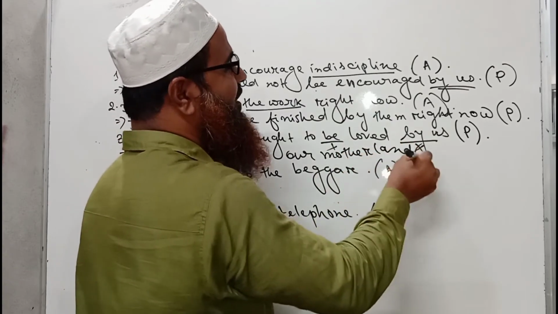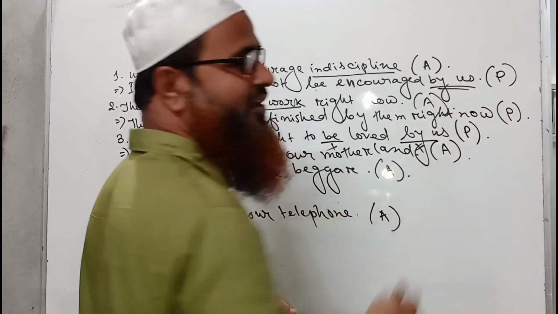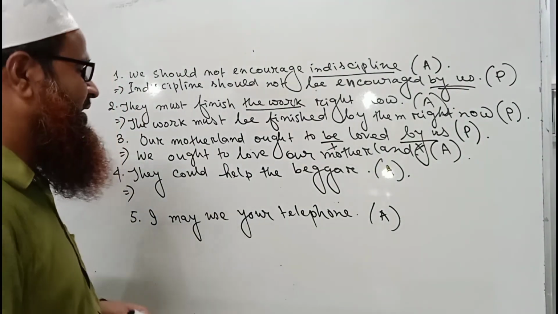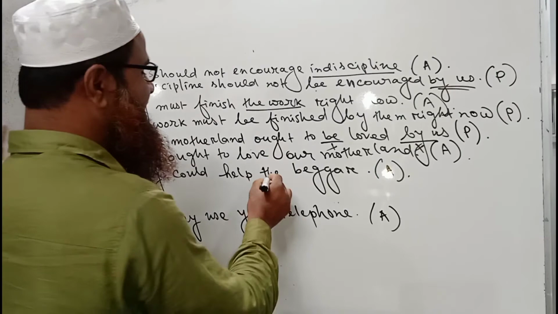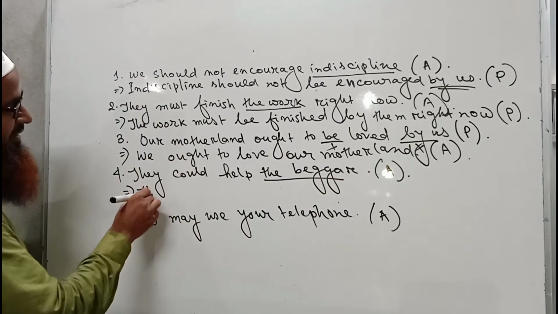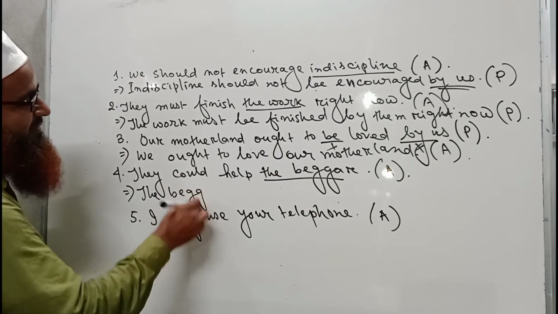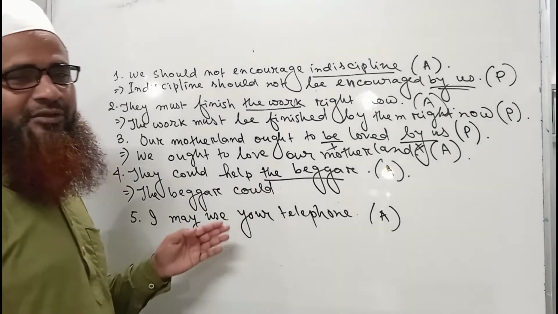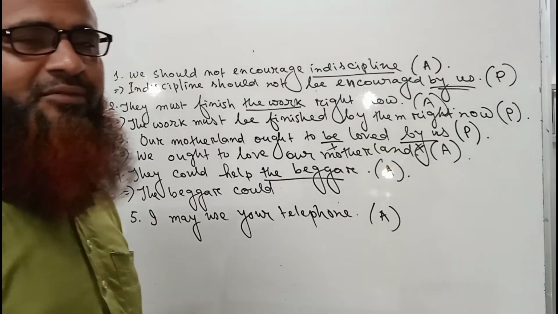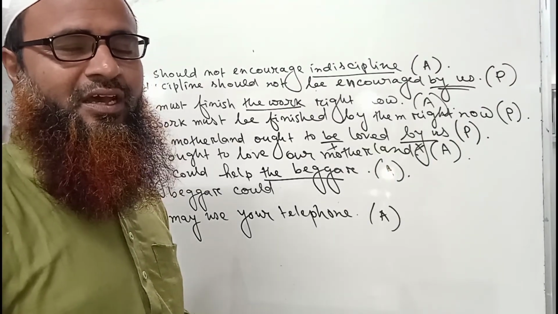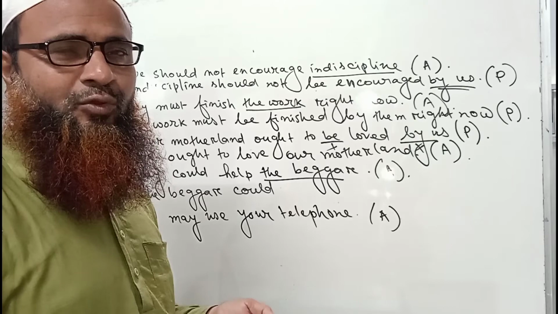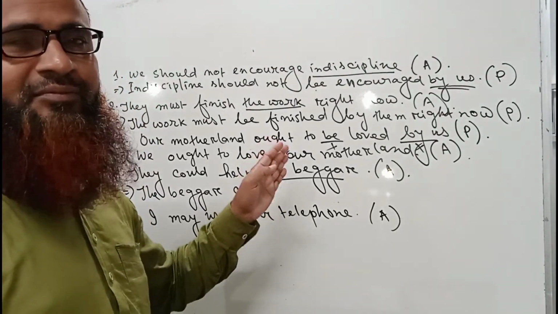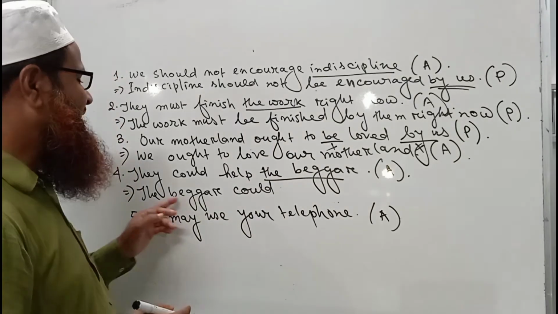I hope you are getting the point. I am explaining everything in a very lucid and simple way. Now, they could help the beggar. The object is the beggar, and it must be used as the subject. The beggar. "Could" will come here. So never think that we can use "can" in place of "could", or "could" in place of "can". It is never true in the case of active and passive voice. So the beggar could.